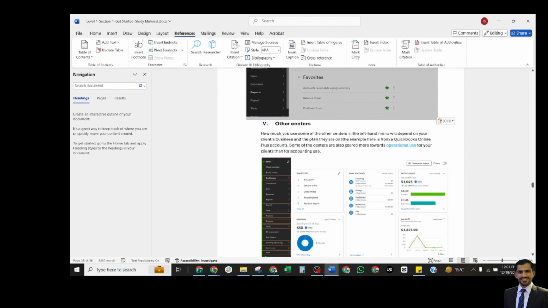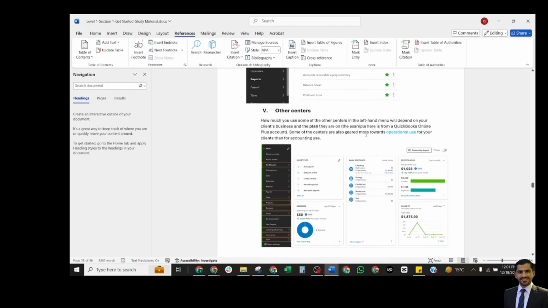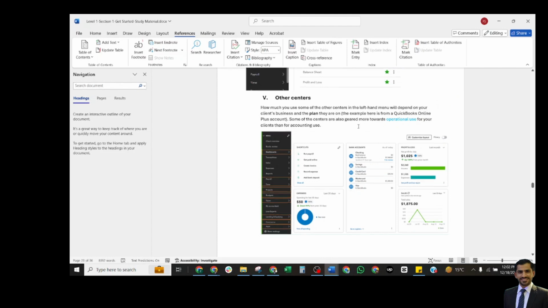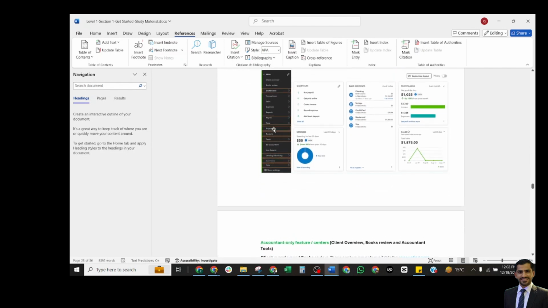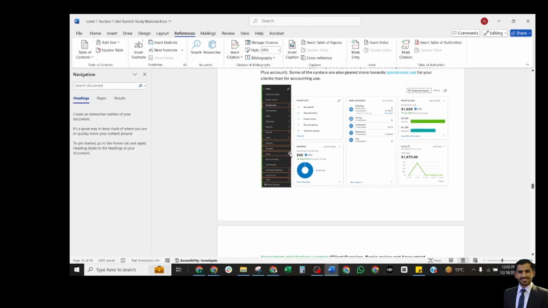Other centers: there are some other centers in the left-hand menu. It depends upon your subscription plan. Some of the centers are geared more towards operational use for your clients and accounting. So it's talking about these ones like payroll, time, project, budget, taxes, lending and banking, commerce, apps. These are the other apps which will be shown according to their subscription plan.